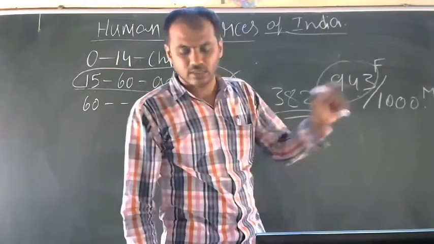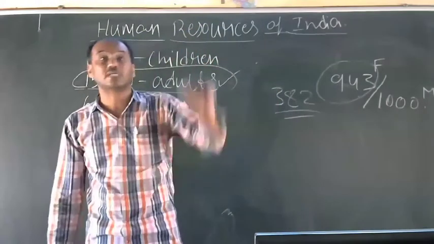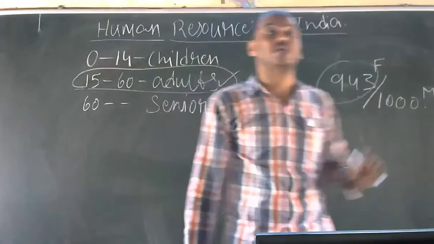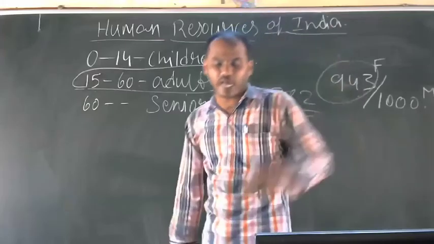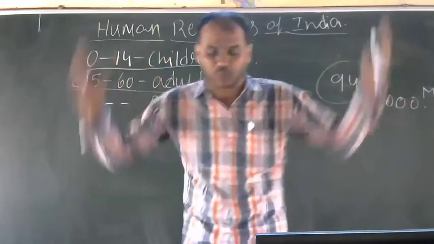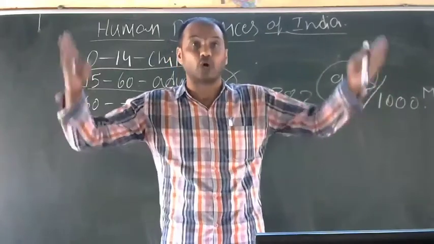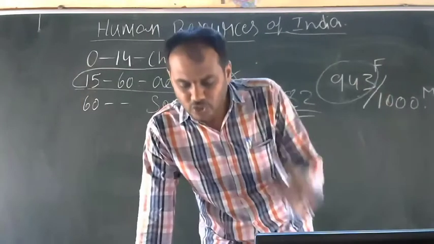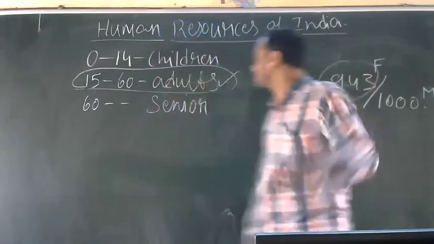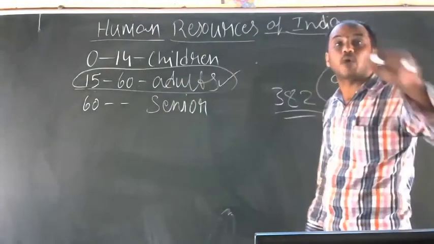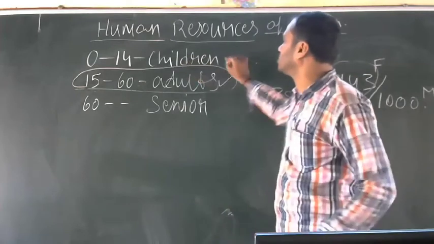The next one is bottom heavy age structure. So why? You may get a little confused. Just listen to me. The age composition of India's population is bottom heavy. It implies that the ratio of persons in the age group from 0 to 14 is relatively high. So here comes why I have kept the bottom heavy age structure. These 0 to 14 children, so it is heavy.